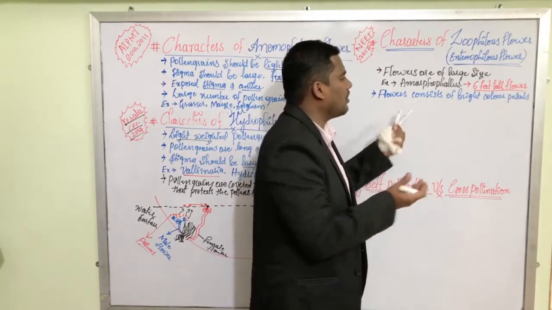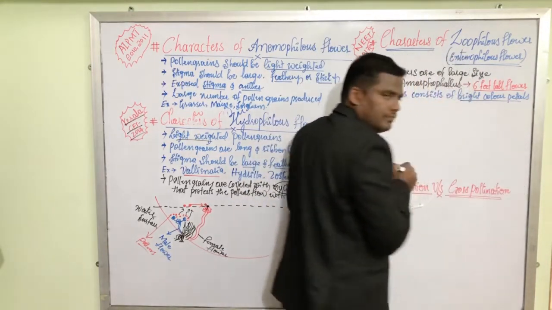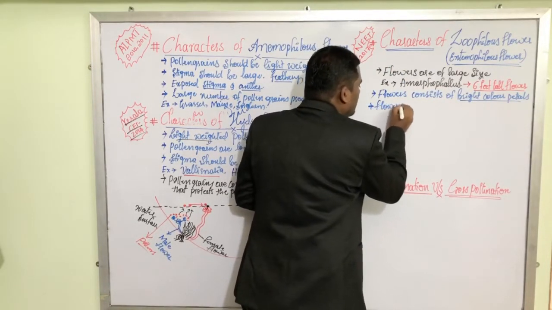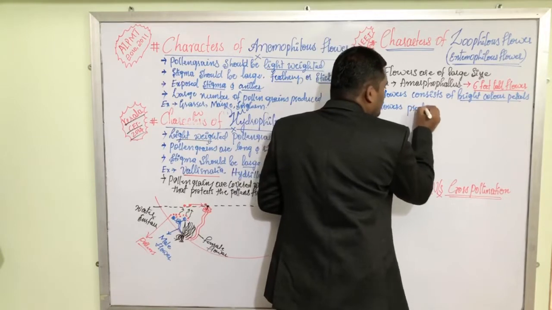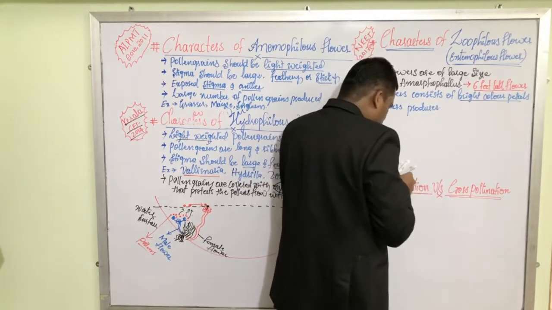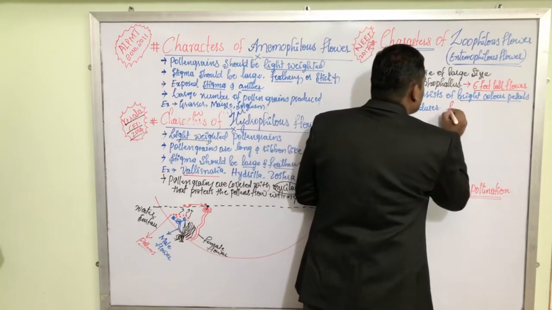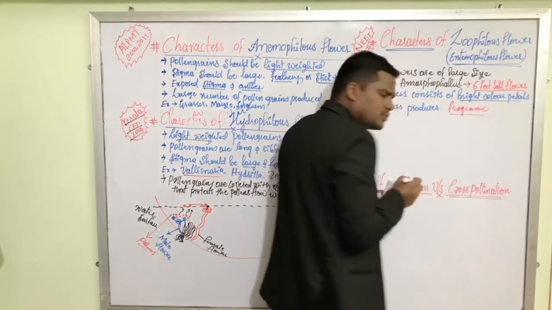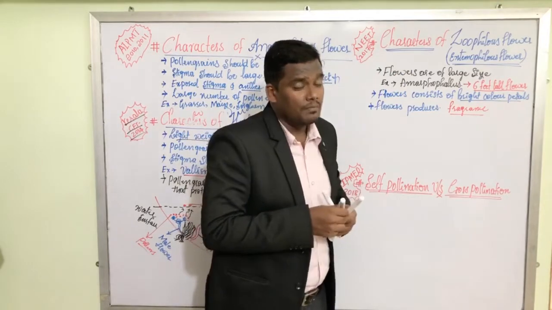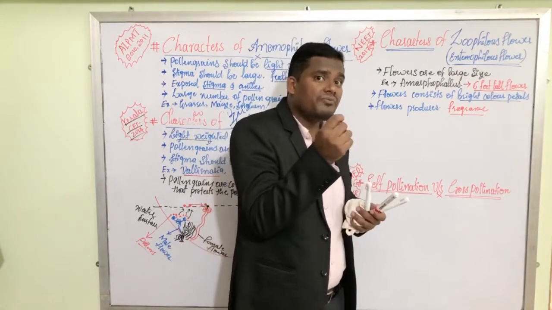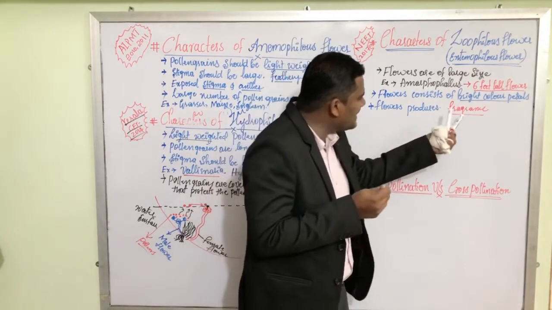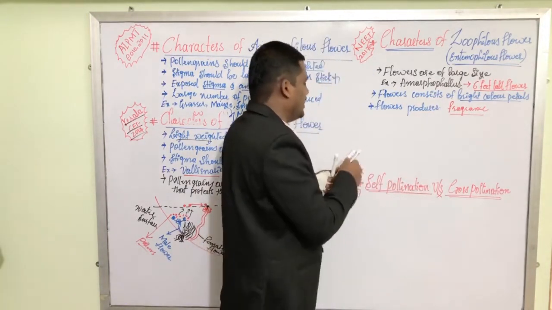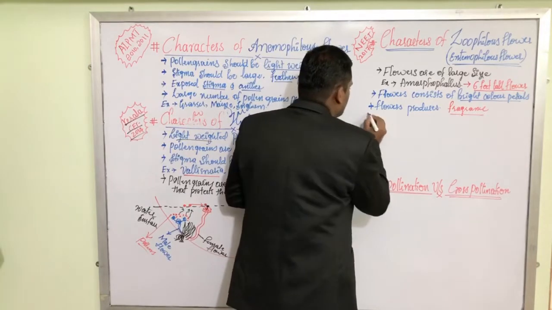Then flowers produce fragrance. Most of the flowers are fragrant, and that fragrance is to attract the pollinators for pollination.